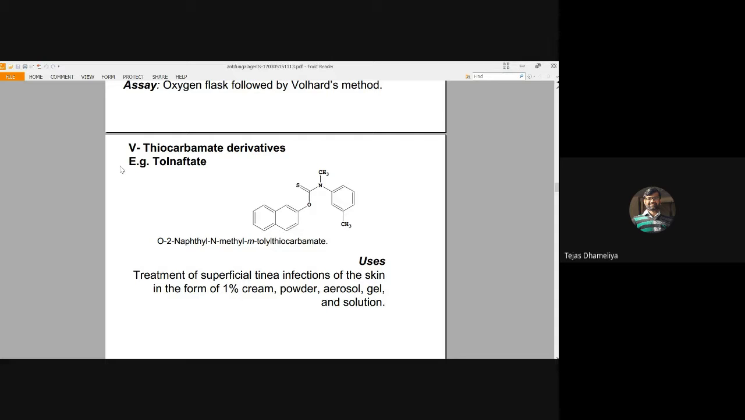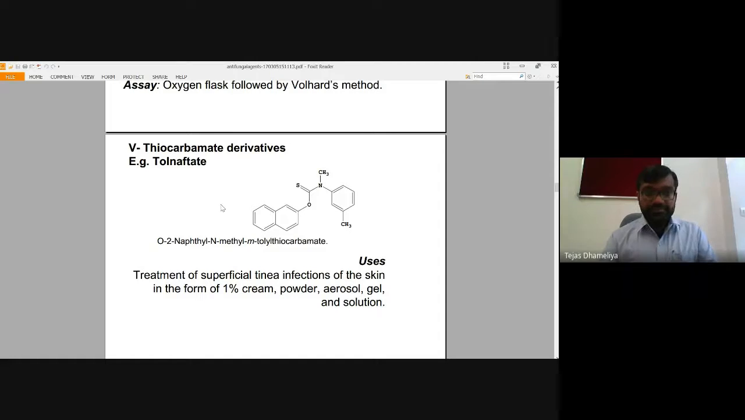The next class of substance is called thiocarbamate. So thiocarbamate is this substance, tolnaftate. Basically that is O-2-naphthyl N-methyl-N-(3-methylphenyl) thiocarbamate. This substance also has antifungal activity. It is a beta naphthol derivative, because alpha naphthol has the hydroxy group at this position, number one, and beta naphthol has the hydroxy group at this position. So this is basically 2-naphthol, or you can call it a beta naphthol derivative.